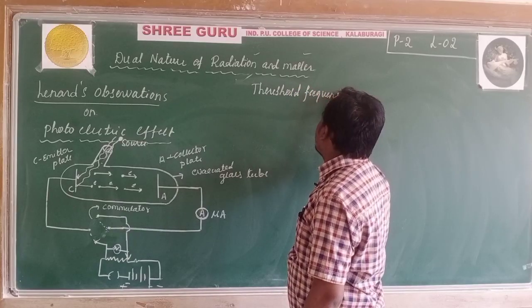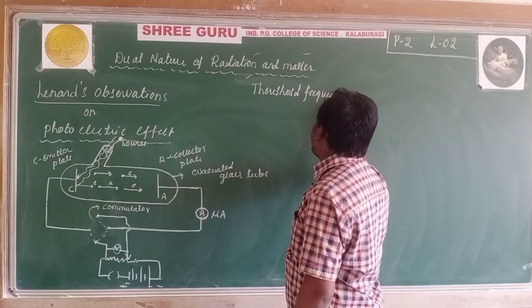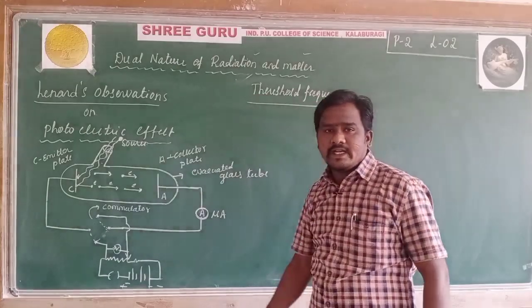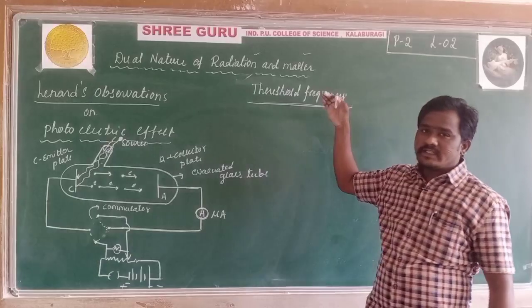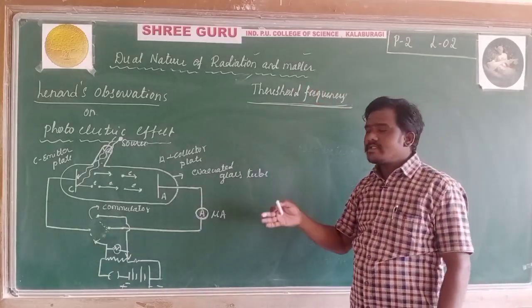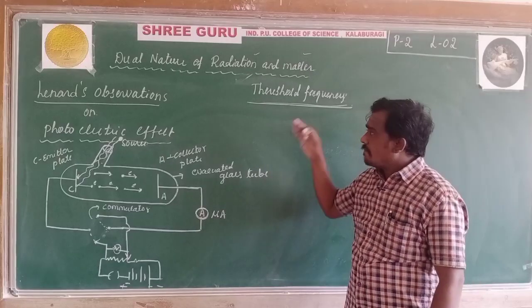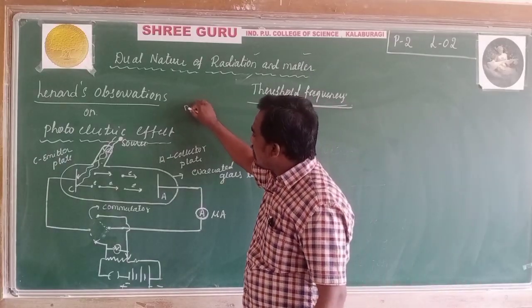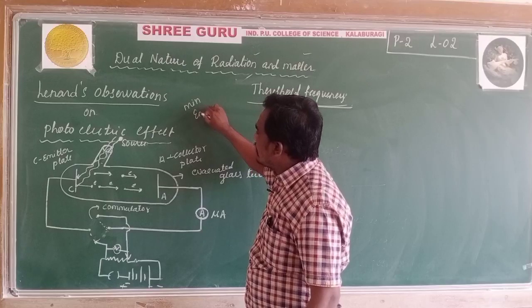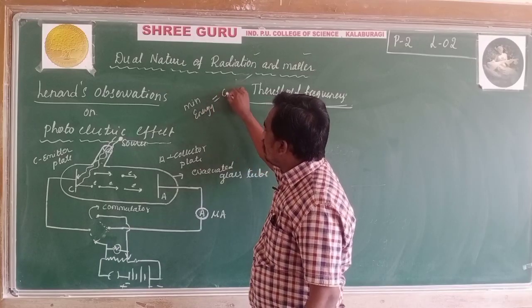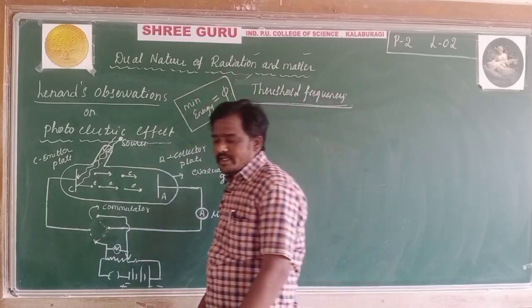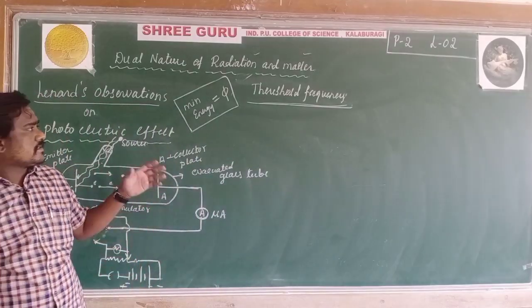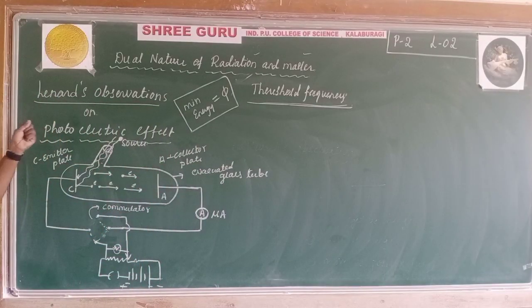That minimum frequency, the frequency below which there is no emission of electrons, we call the threshold frequency. Below the threshold frequency there is no emission of electrons. That minimum energy is equal to the work function of that particular metallic surface. This was observed by Lenard and Hallwachs in their observations.